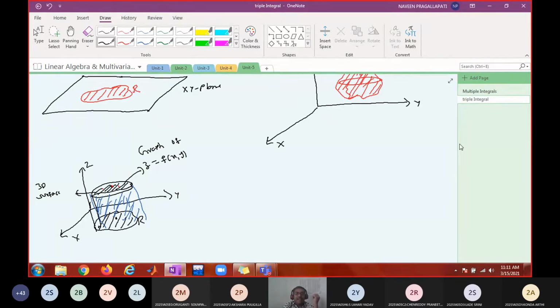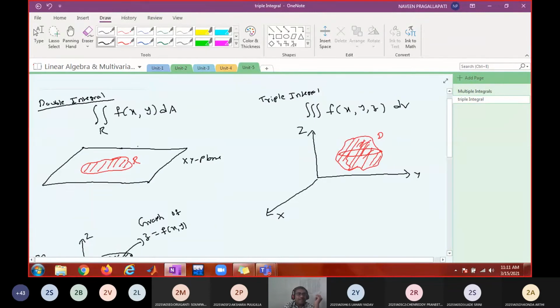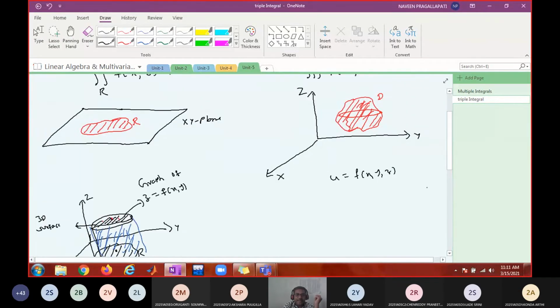Now when we come to this, what is the graph of a function f of x, y, z? What is the dimension of that graph? Input is (x, y, z), output is u. How many are there? 1, 2, 3, 4. So what is the dimension of the graph?